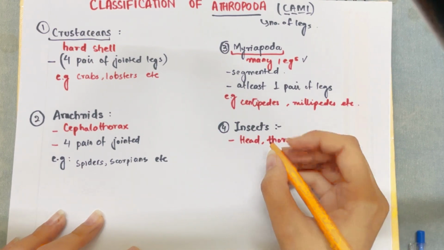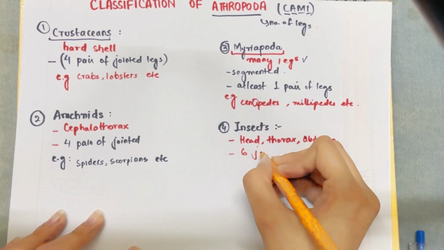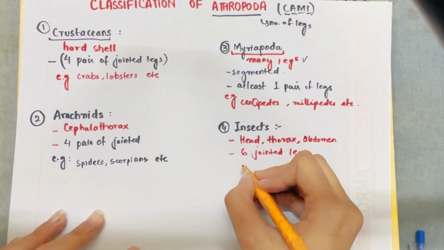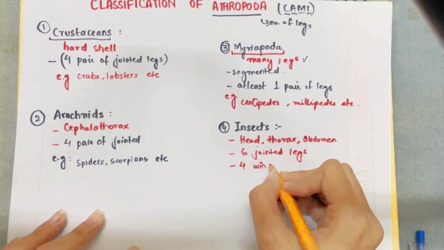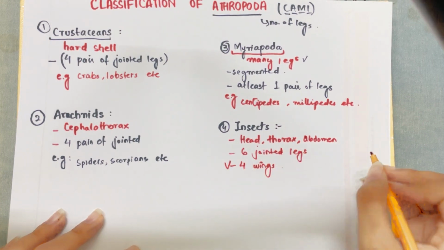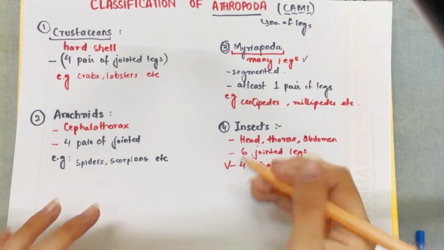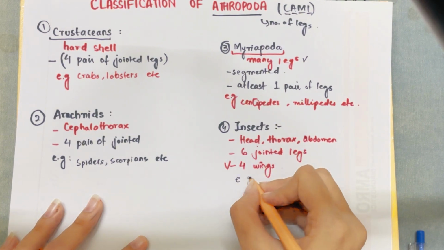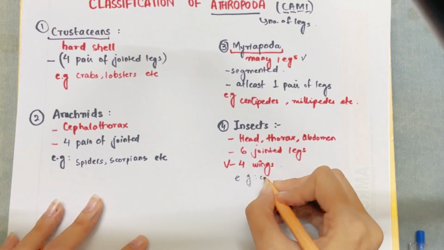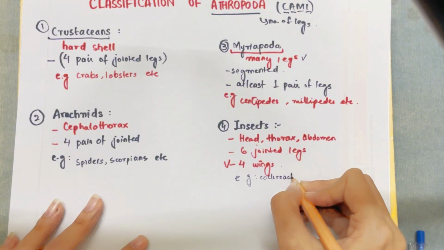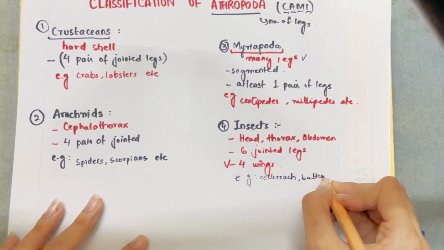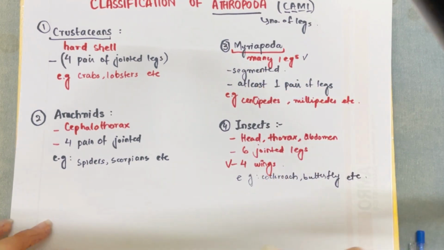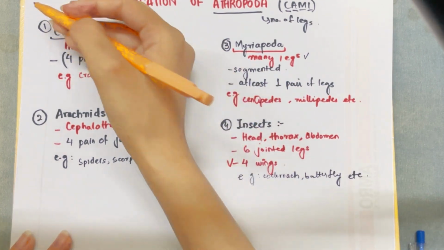They have six jointed legs, not similar to the other ones. There are six jointed legs and four wings. This is the only class of arthropoda that has wings. The examples of insects include cockroach, butterfly, grasshopper, etc. So these are the four classes of the arthropoda.